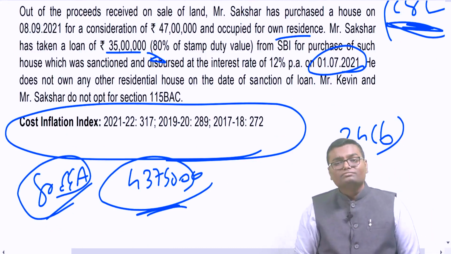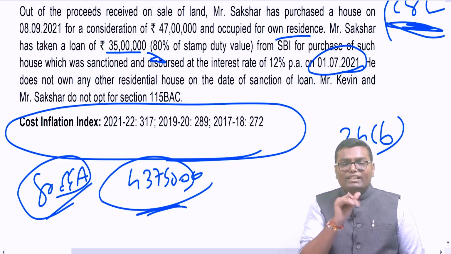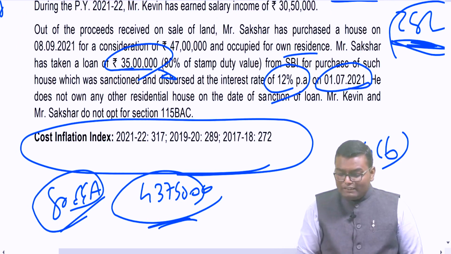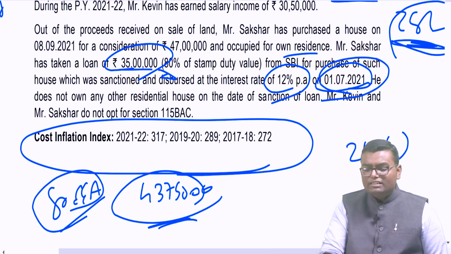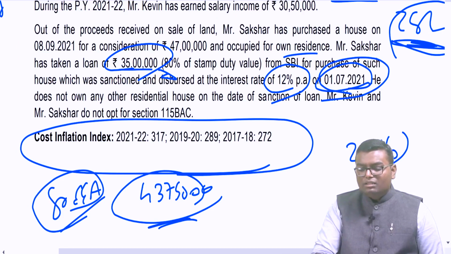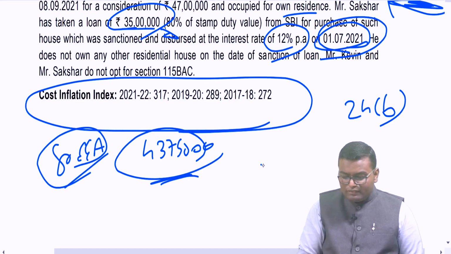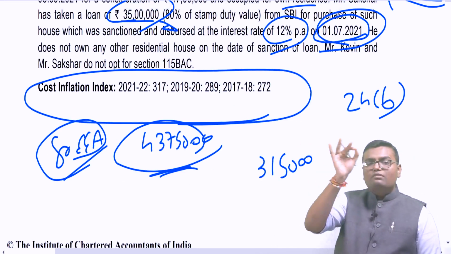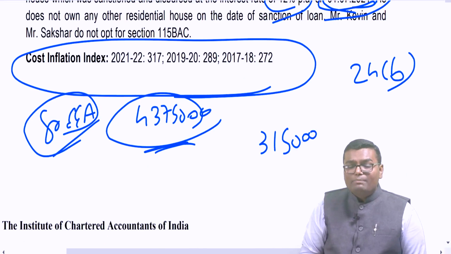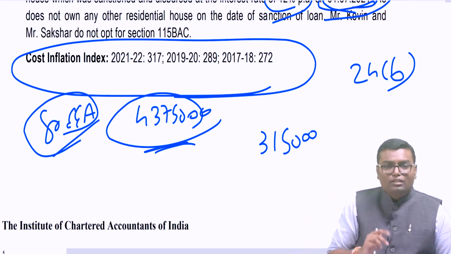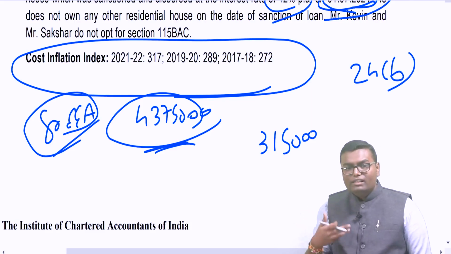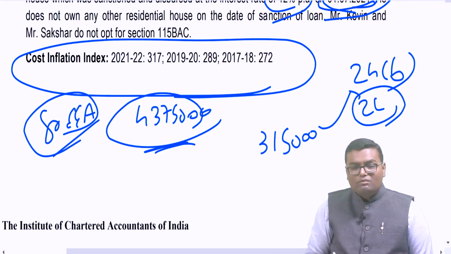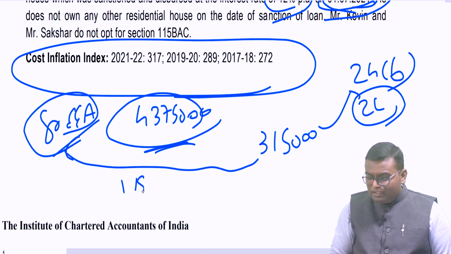A fantastic question. However, first of all, let us identify the total interest. The loan taken is 35 lakh, the rate of interest is 12%, and the loan is taken in July 21. That means the interest will be 35 lakh into 12% for 9 months, so 9 divided by 12. Total interest will be 3,15,000. The property is a self-occupied property, so the net annual value will be 0. But interest on borrowed capital I can deduct up to rupees 2 lakh under section 24 clause B for a self-occupied property. So 2 lakh I will deduct under 24 clause B. Balance 1,15,000 I will deduct under which section?